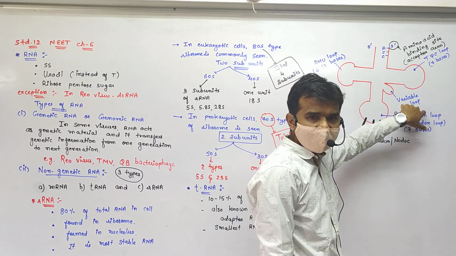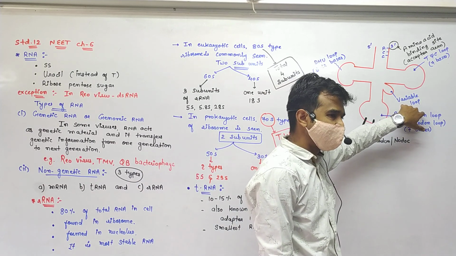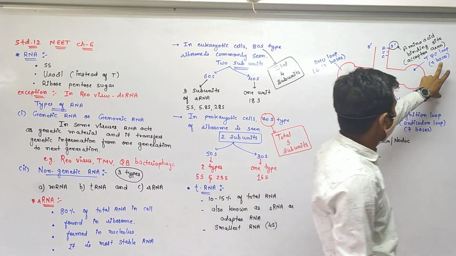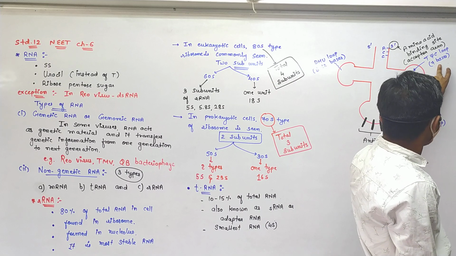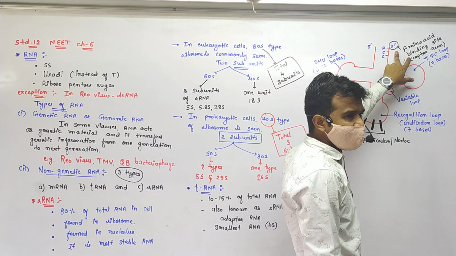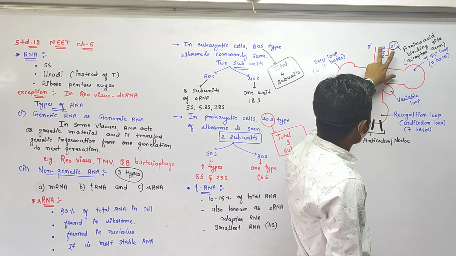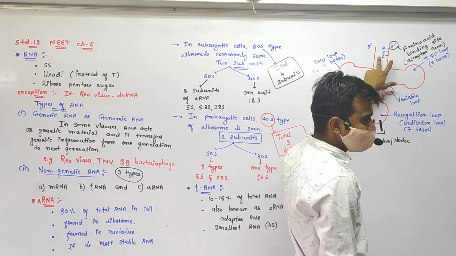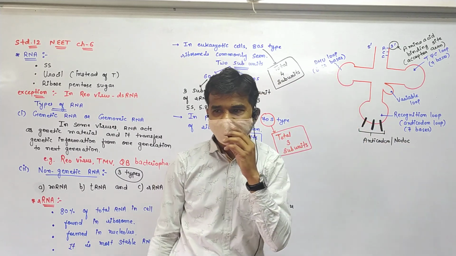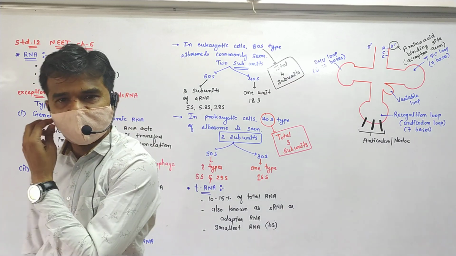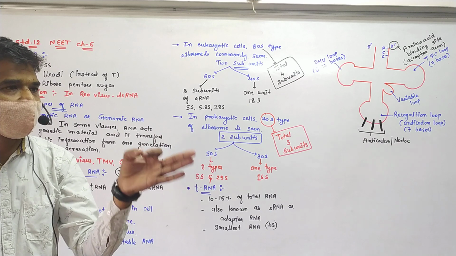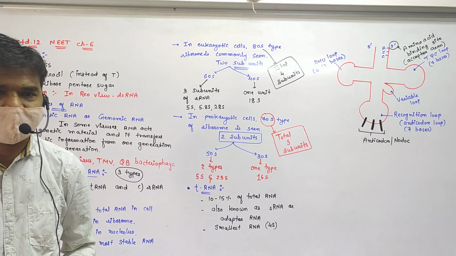Variable loop varies according to the different types of amino acid. TΨC loop consists of 7 bases, and the 3' end of the tRNA carries one code, that is ACC, and this is the acceptor arm, or the amino acid binding site. So amino acid always binds at the 3' end of the tRNA.